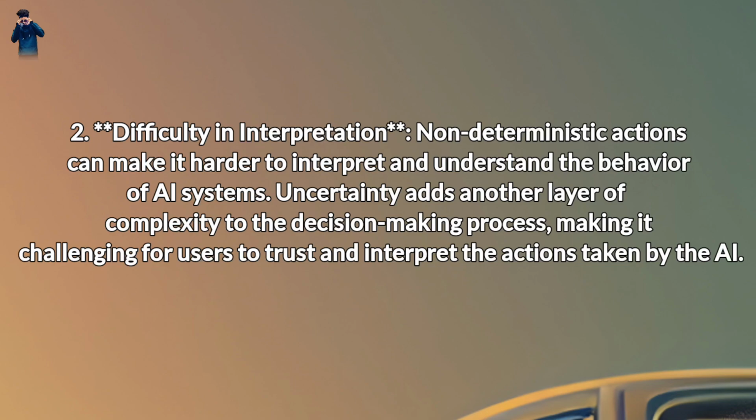2. Difficulty in interpretation. Non-deterministic actions can make it harder to interpret and understand the behavior of AI systems. Uncertainty adds another layer of complexity to the decision-making process, making it challenging for users to trust and interpret the actions taken by the AI.